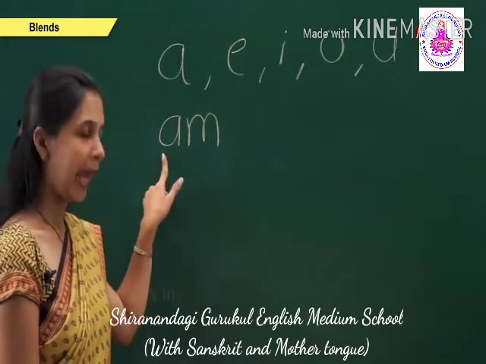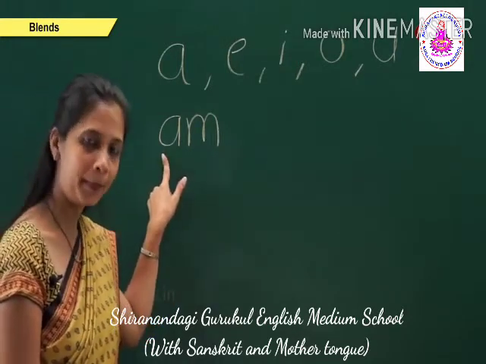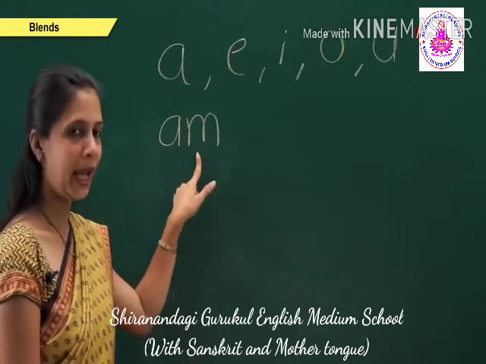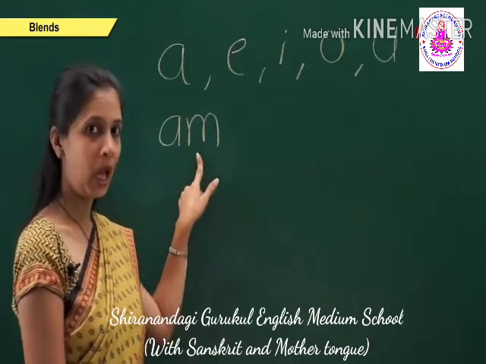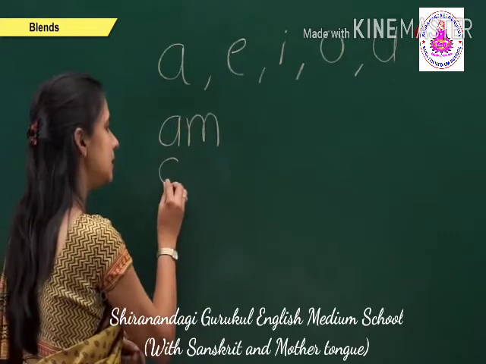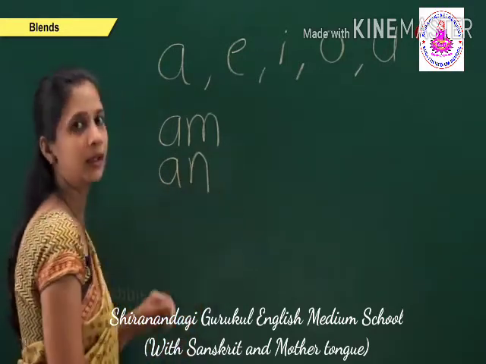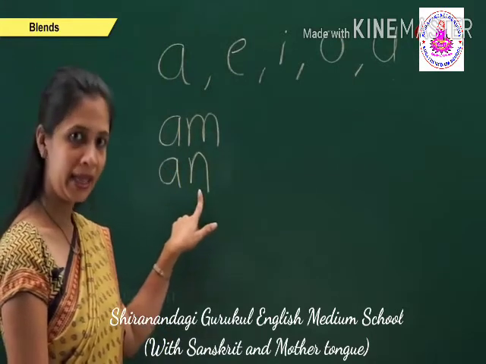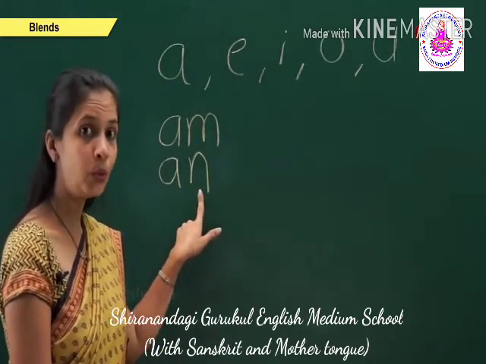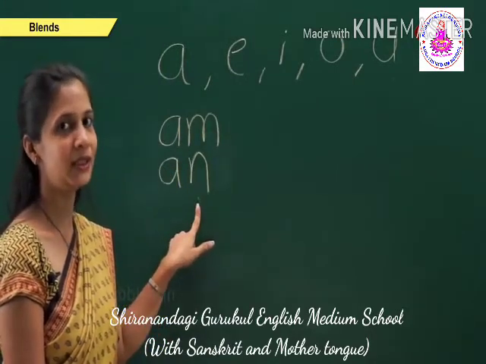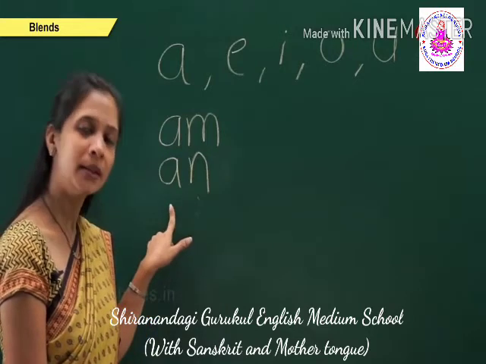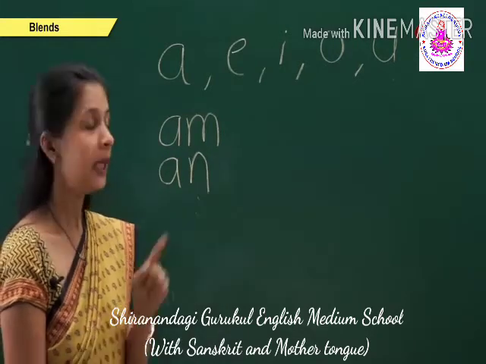Again. A, m. Now, second, A, N, an. The sound of this two-letter word is a, n. Understood?